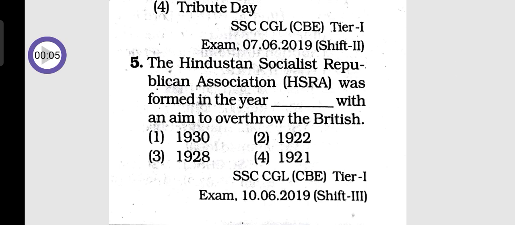Question number 5. The Hindustan Socialist Republican Association was formed in the year dash with an aim to overthrow the British. Option 1 1930, option 2 1922, option 3 1928, option 4 1921. So the answer is option 3, 1928.